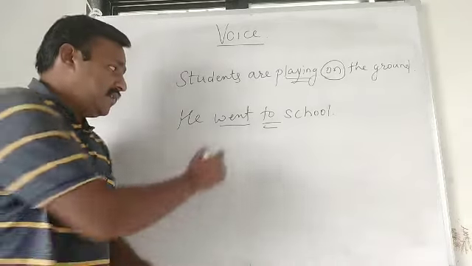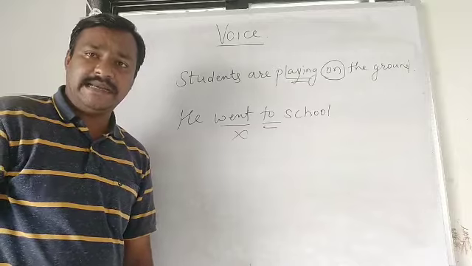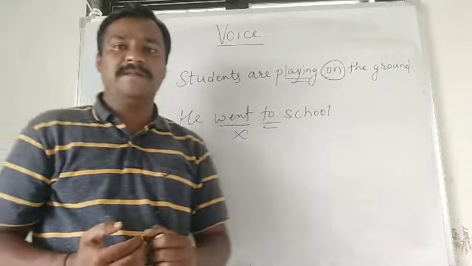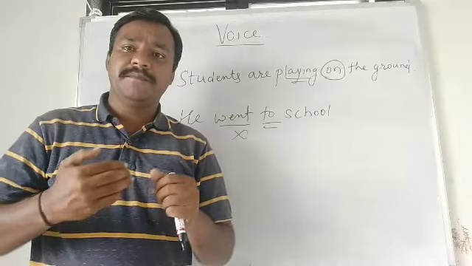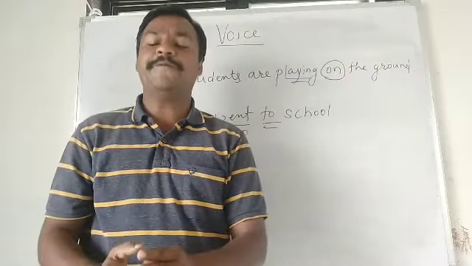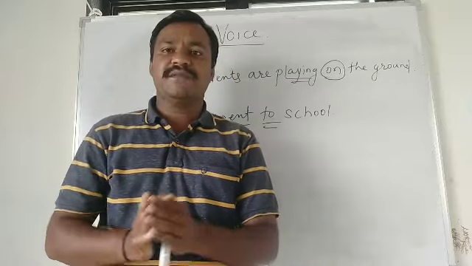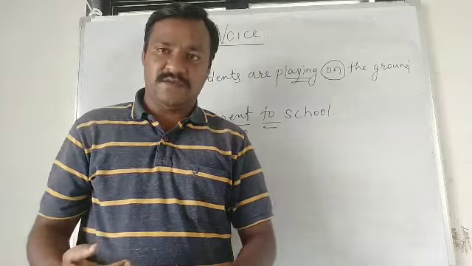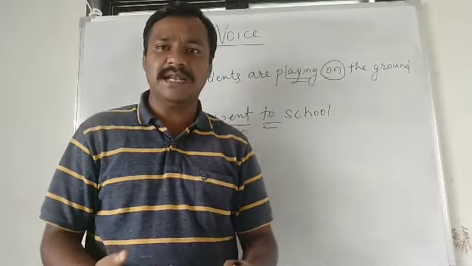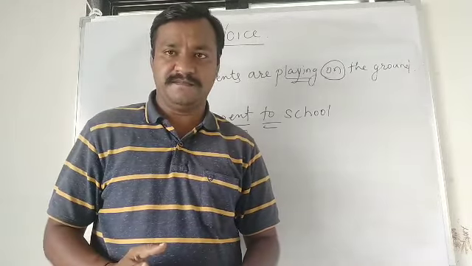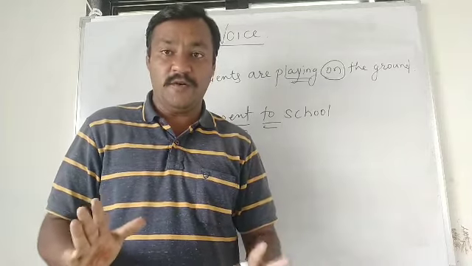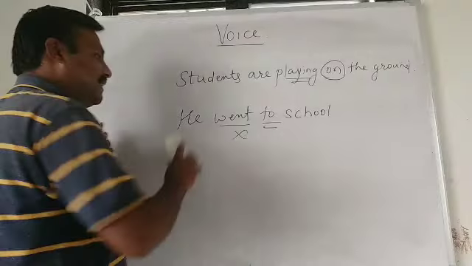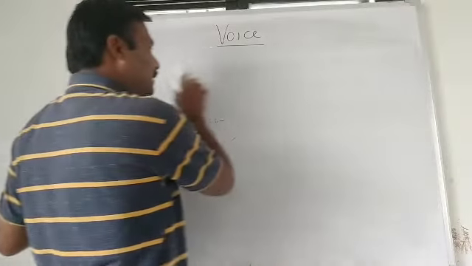That's why here also we cannot change this sentence into passive voice. So the rule is what? Whenever we find any preposition immediately after main verb, please don't change those sentences into passive voice. Simply you can write down answer, no object, no passive. I hope you understand. So let's start with the next tense, that is present continuous tense.